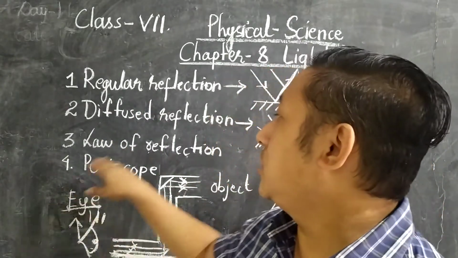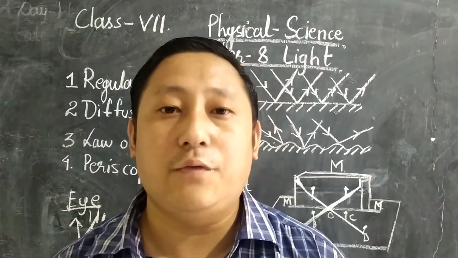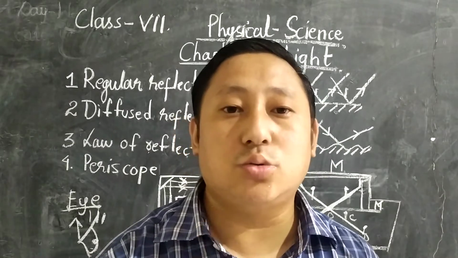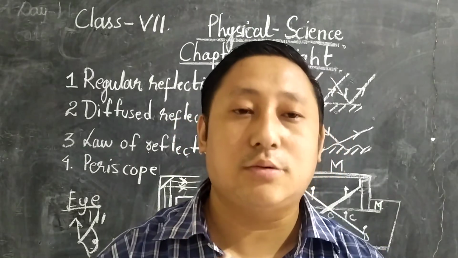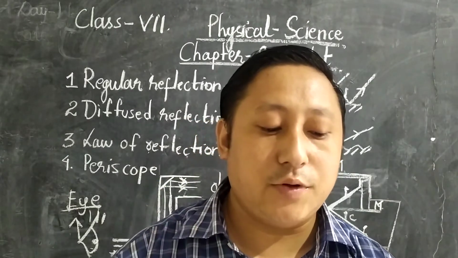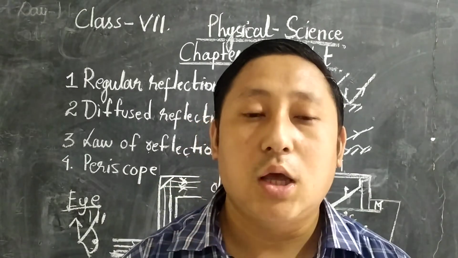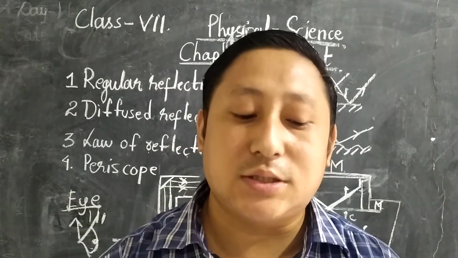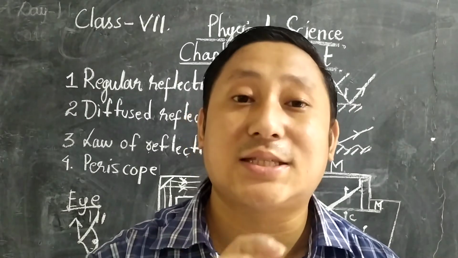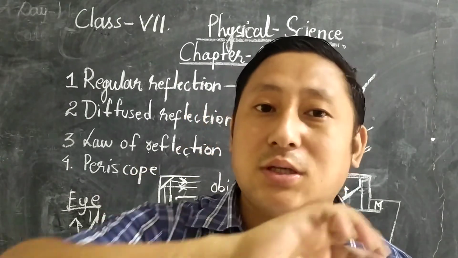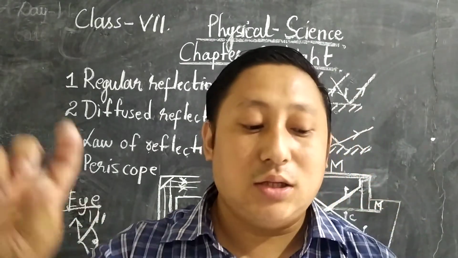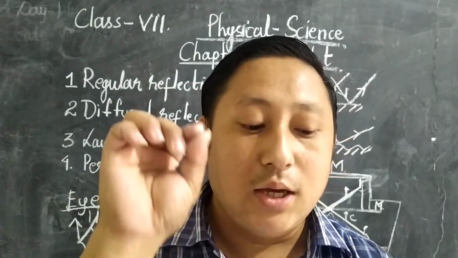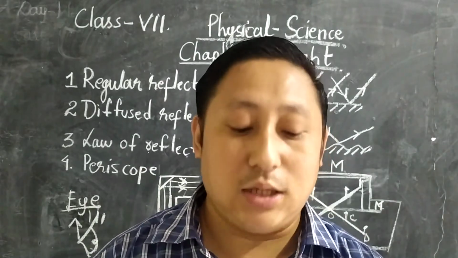Now we are going to the next point, the law of reflection. Reflection of light obeys two rules, so there are two laws of reflection. The first law is that the incident ray, the reflected ray, and the normal at the point of incidence on the reflecting surface always lie in the same plane.